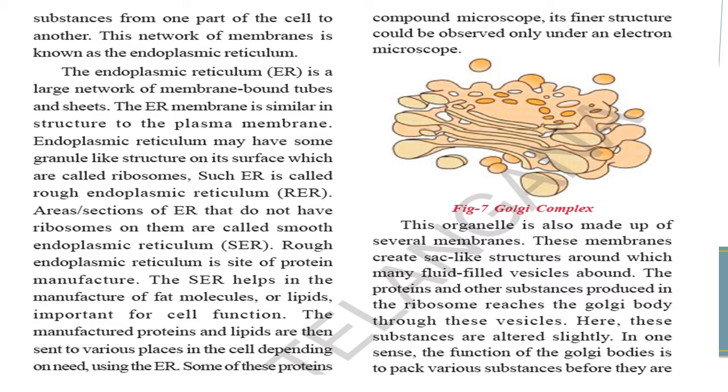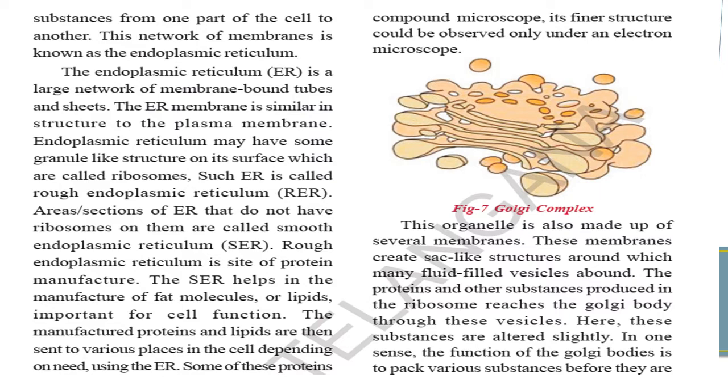Rough endoplasmic reticulum is the site for protein manufacture. What is rough endoplasmic reticulum responsible for? The protein manufacture. It can be a short answer for 1 mark. The SER, smooth endoplasmic reticulum, helps in the manufacture of fat molecules or lipids, and proteins also. These are important for cell functioning. The manufactured proteins and lipids are then sent to various places in the cell depending on the need using the ER, endoplasmic reticulum. Some of these protein compounds are seen in this diagram, Golgi complex.